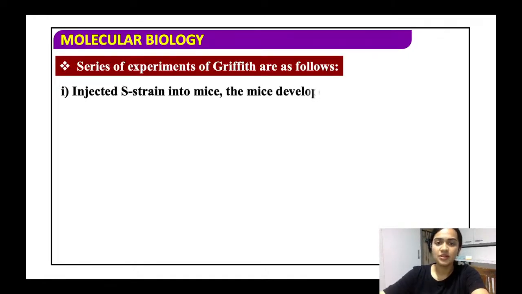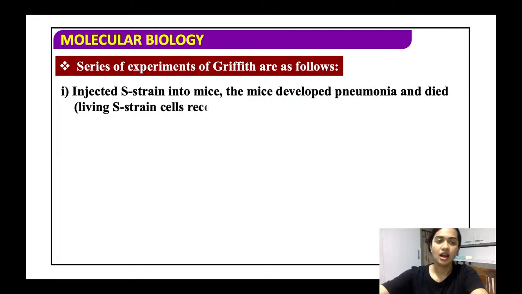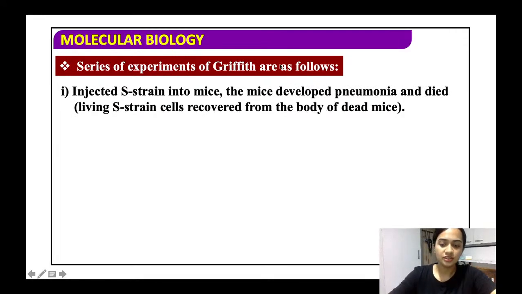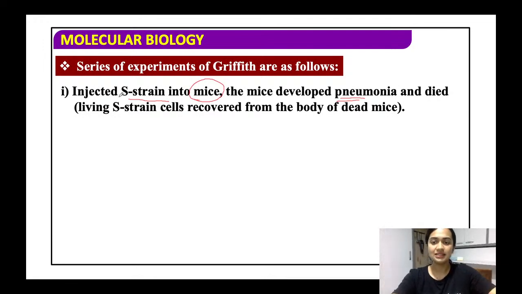The series of experiments of Griffith are as follows. So what did Griffith do? He basically injected the S strain into the mice. So he took the mice and injected the S strain, and the mice developed the disease pneumonia. Why? Because we saw that S is pathogenic and S is able to cause the disease.